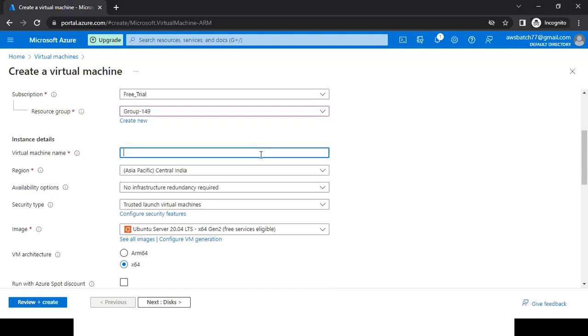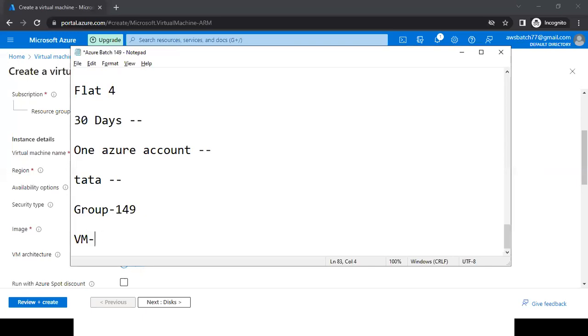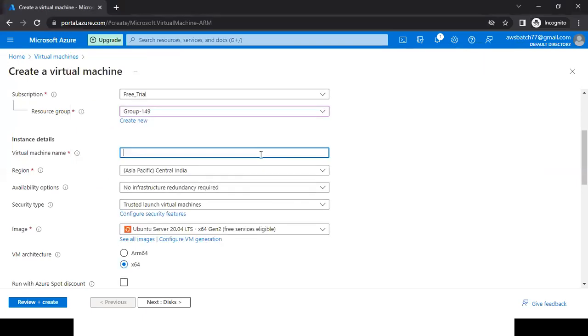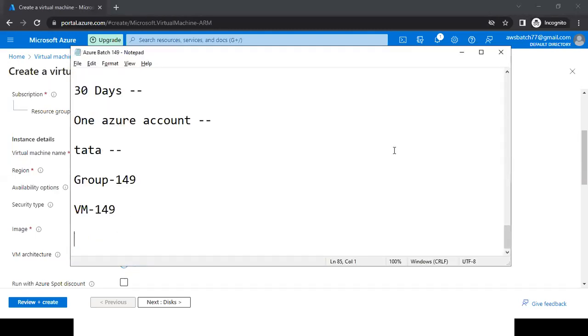Give the name of your virtual machine. The virtual machine name can be any name. VM 140. Now, I have a question for you guys. Whenever we are purchasing any laptop or a computer, what are the basic things we are checking in that particular computer? Very basic things. Don't go in much more. You can send me your answers in the chat box. What are the basic things we are checking whenever we are purchasing any computer or a laptop?